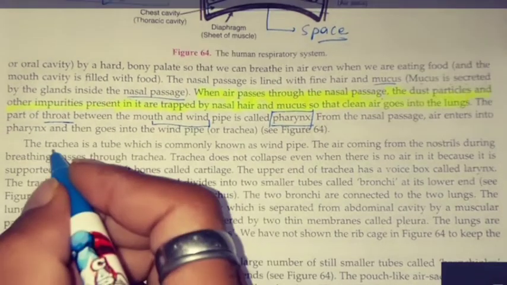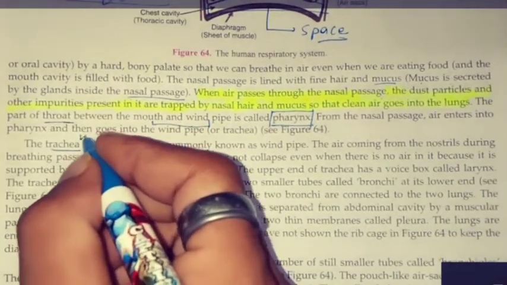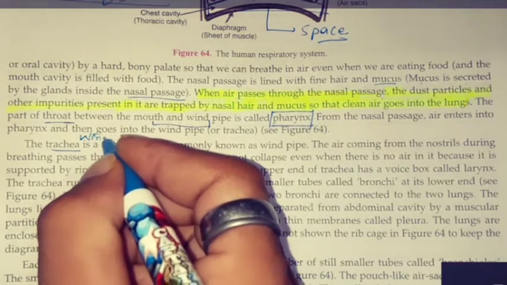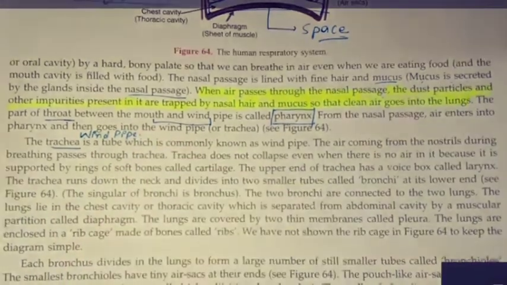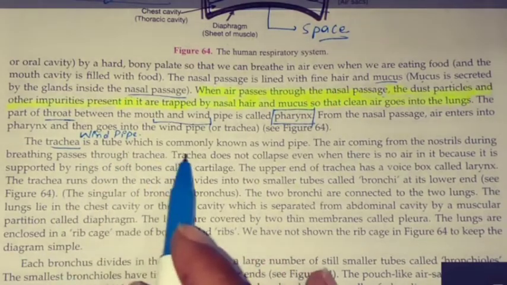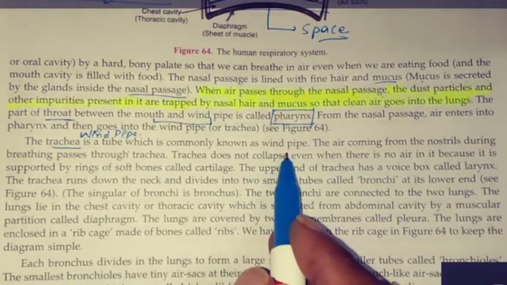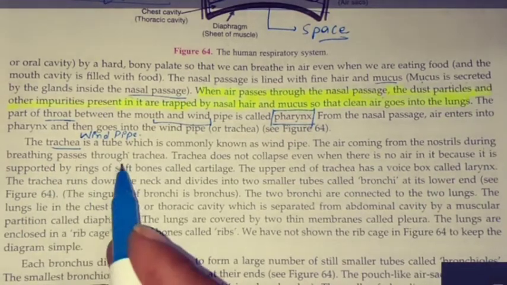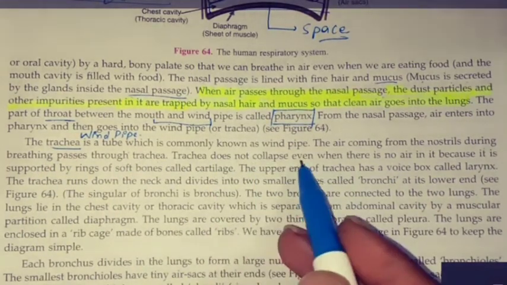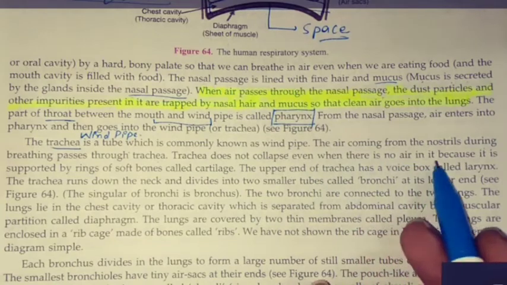The trachea means windpipe or air pipe. You can say any one of them. The trachea is a tube which is commonly known as the windpipe. The air coming from the nostrils during breathing passes through the trachea. The trachea does not collapse even when there is no air in it.